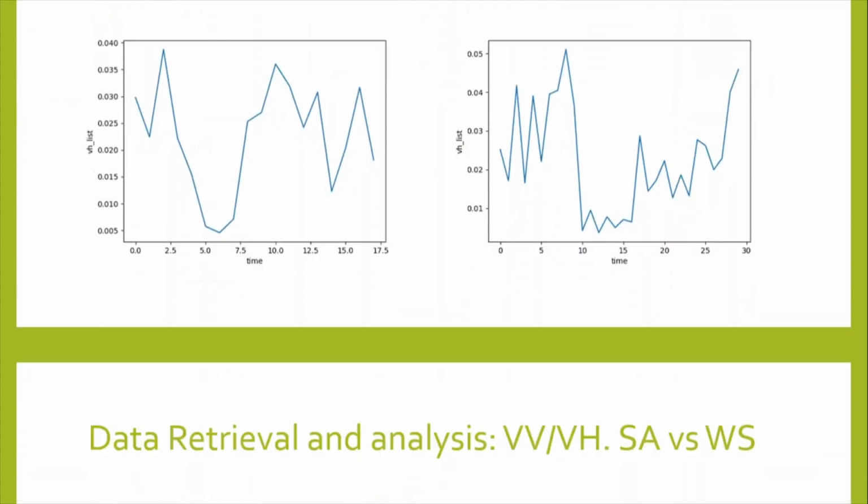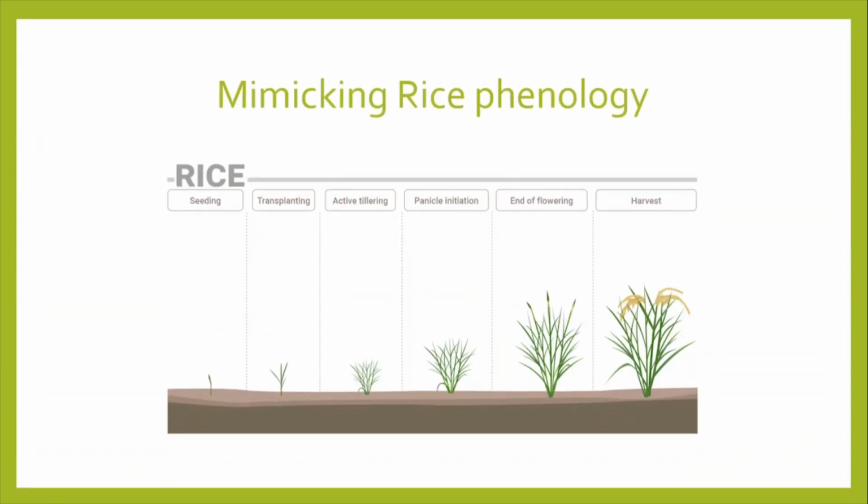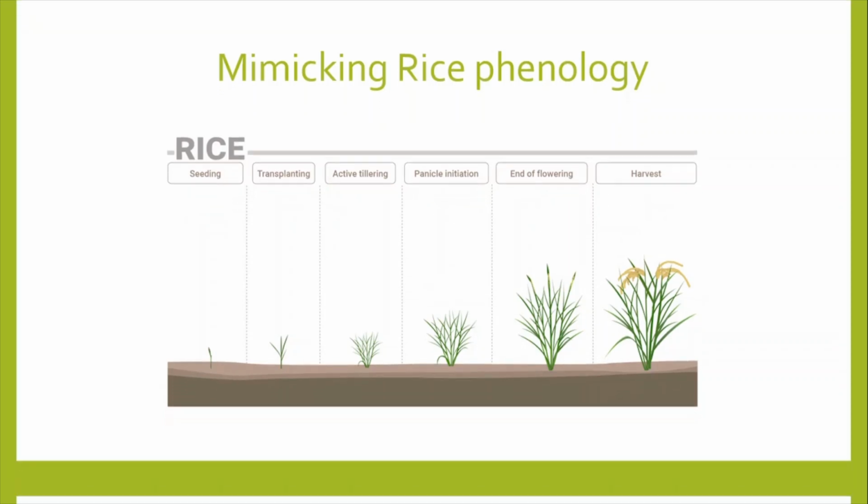I also looked at other profiles like VH, VV over VH, and RVI, trying to see if I could draw insights from them. I also made use of features that mimic rice phenology by breaking the temporal profile into 4 equal parts and taking the mean in each of those parts, such that each of the values can correspond to distinct phases of the rice growth cycle. The first corresponds to the transplanting or direct sowing phase, the second to the vegetative phase, the third to the reproductive phase, and the last to the ripening phase.